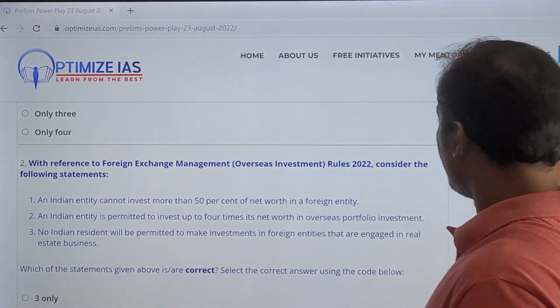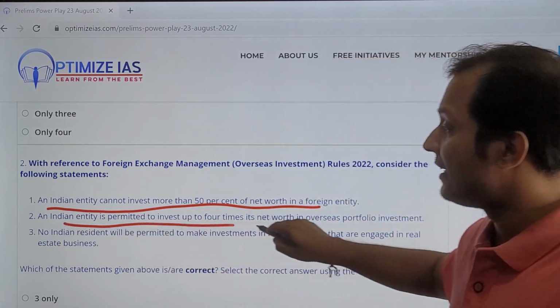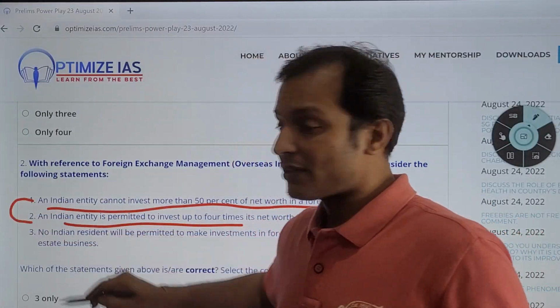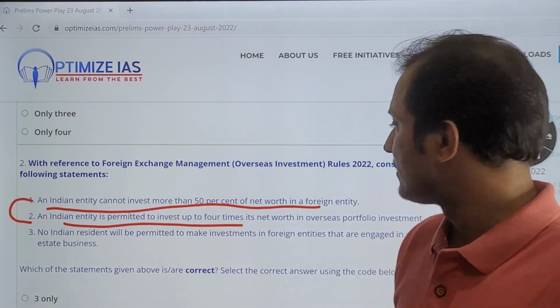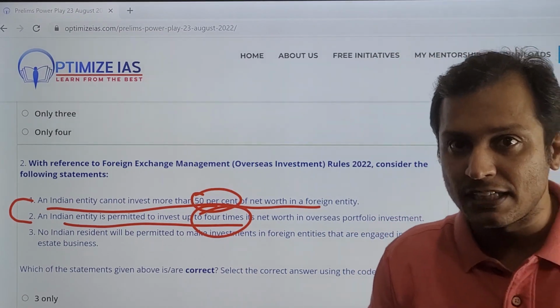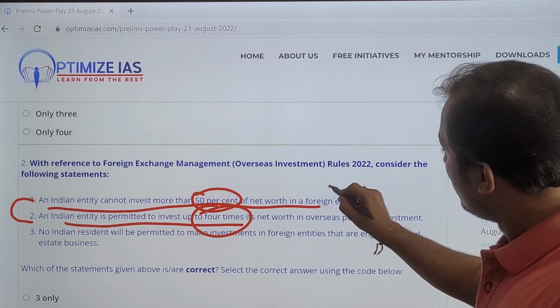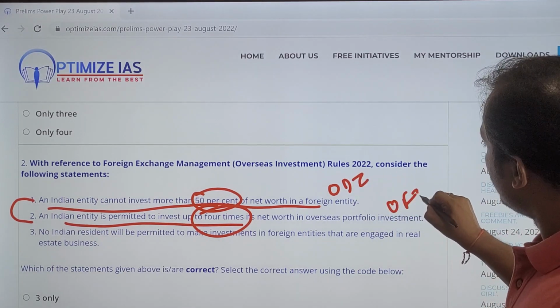If we carefully look at these two statements, we will see these two statements appear the same. Only the difference is the investment limit. And the other difference is that this is overseas direct investment, and this is overseas portfolio investment.